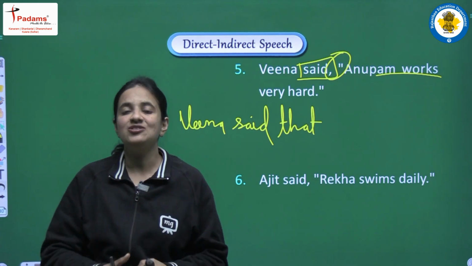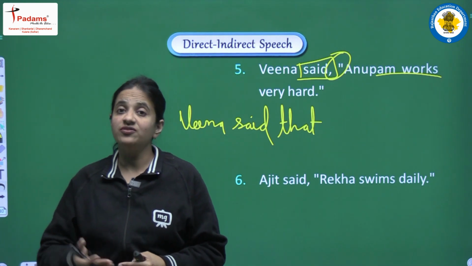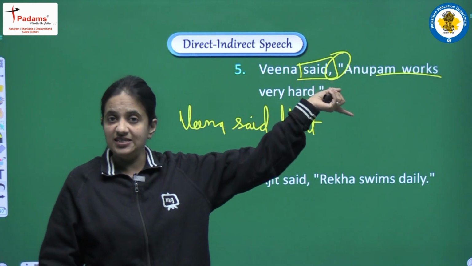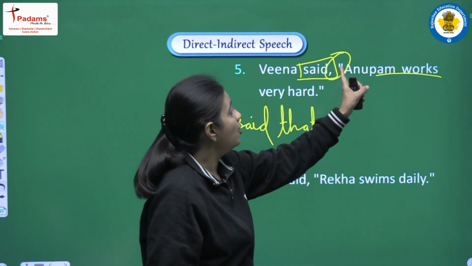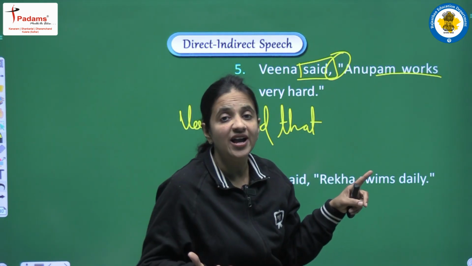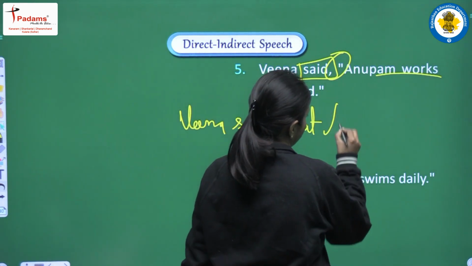Okay, so yes, all the rules you have to learn very carefully, and all the rules of the tenses are also very important here. So we have to convert present simple into past simple. So let's make the sentence: Anupam works very hard will be converted into Anupam worked very hard, because past simple means the second form of the verb. So let's see how we will write.